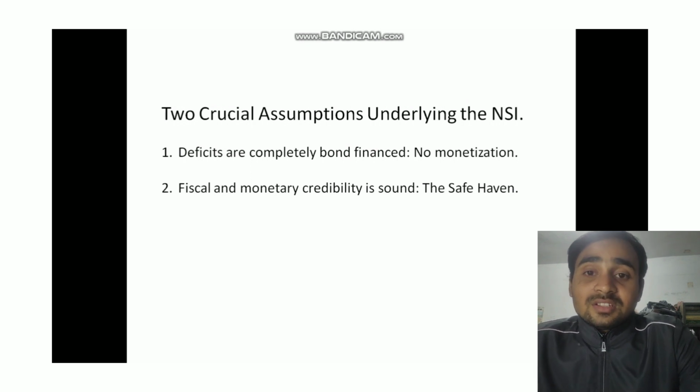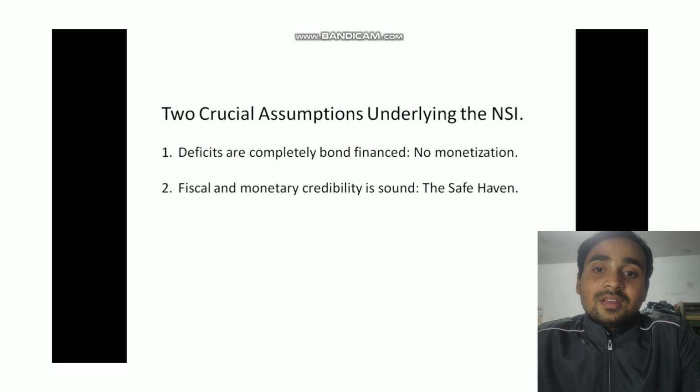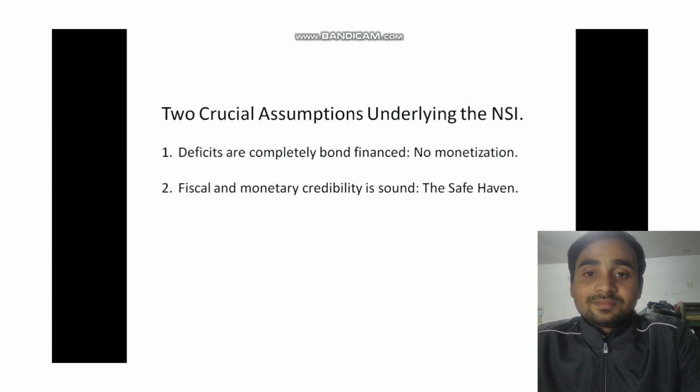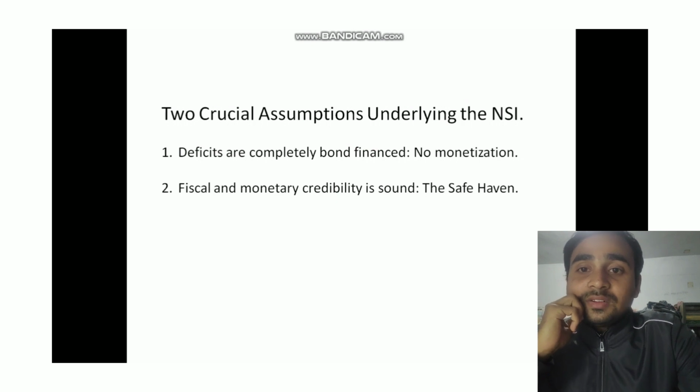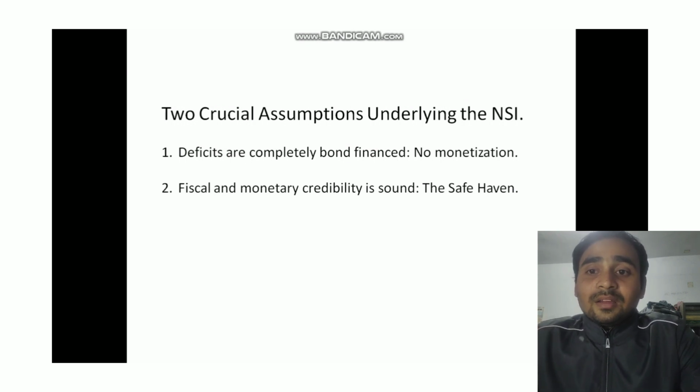And another assumption is fiscal and monetary credibility is sound, the safe haven. Imagine the government is like a trustworthy friend. Fiscal credibility means the government is good at managing its money, spending wisely and not overspending. Monetary credibility means the central bank, which manages money and interest rates, is reliable. Being a safe haven is like saying the government and its money are seen as secure, as dependable, like a safe place for people to trust with their money.